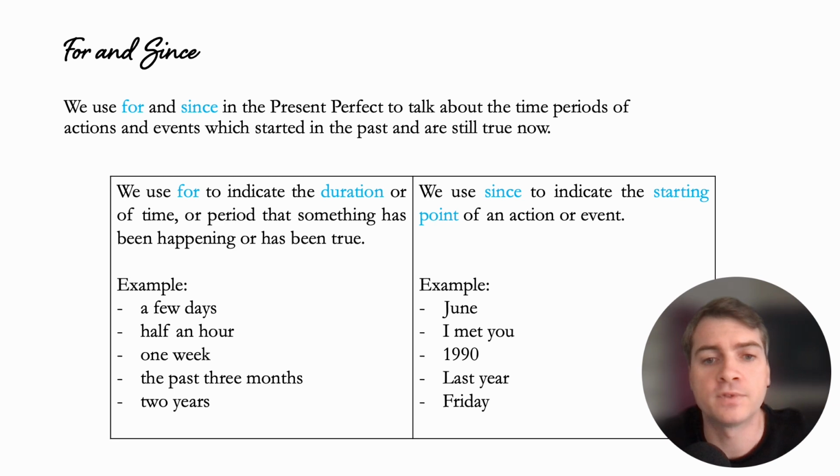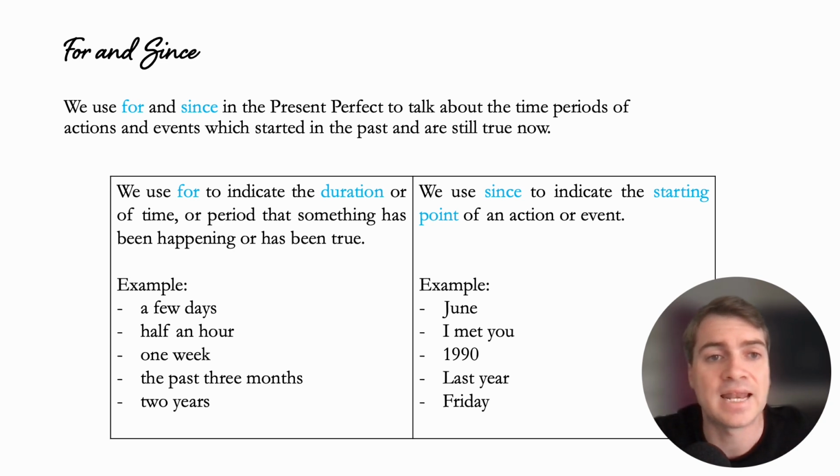So some examples: for a few days, for half an hour, for 1 week, for the past 3 months, for 2 years. Okay, these are all durations of time, the period of time that something lasted or has lasted up to now. With since, we're indicating the starting point of an action or an event that a situation has continued from.